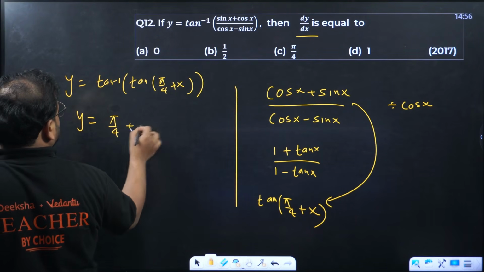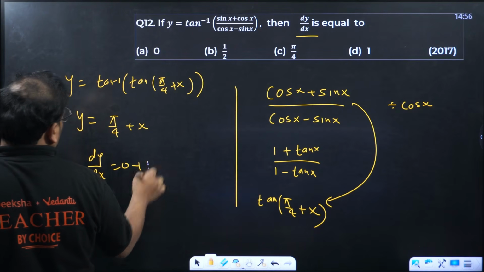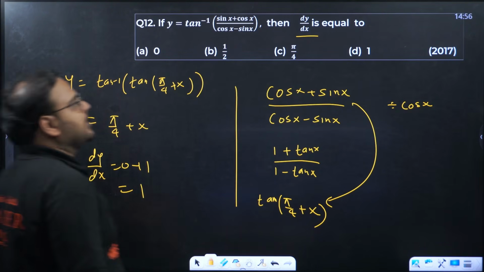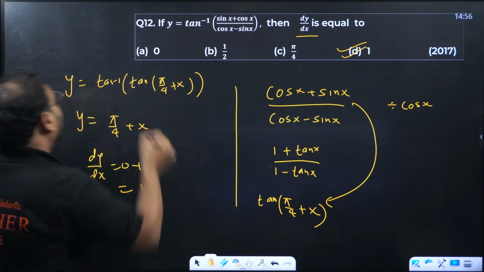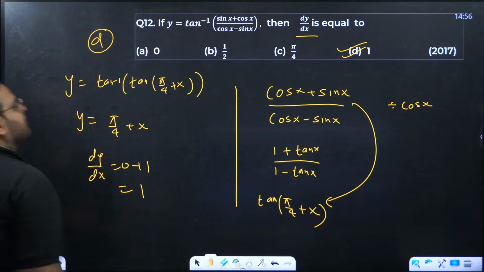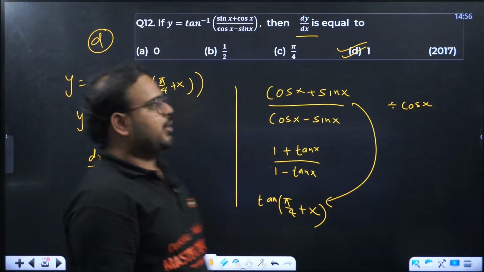So y equals pi by 4 plus x. Differentiate now. This is easier. 0 plus 1. Answer is 1. That is option number D. Clear or not? Okay.